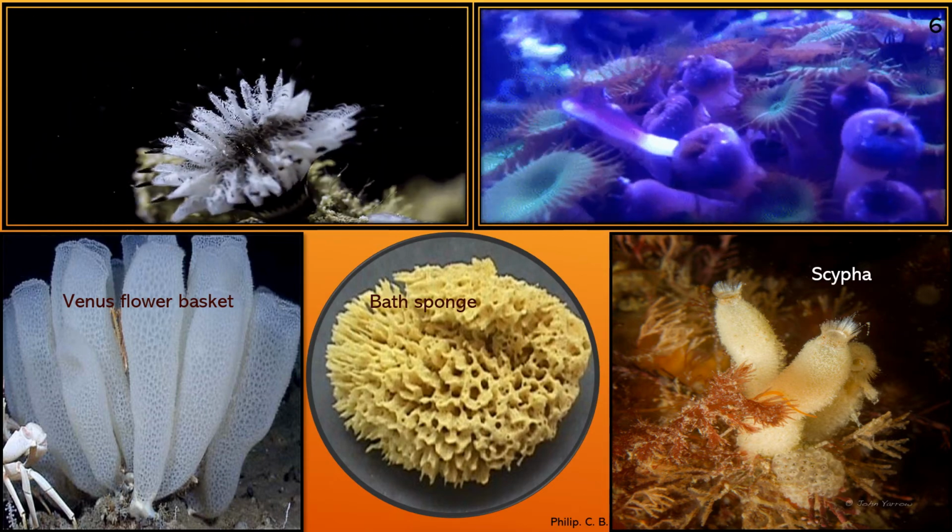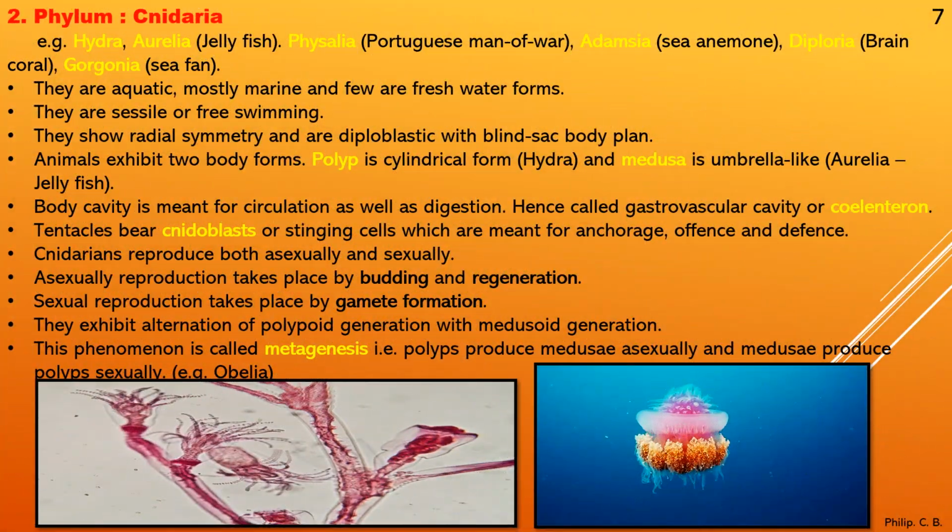Now we come to the second phylum, that is phylum Cnidaria. As I told you, it is also called Coelenterata. Examples: Hydra, Aurelia, that is jellyfish, Physalia, otherwise called Portuguese man of war, Adamsia, sea anemone, Diploria, brain coral, Gorgonia, sea fan.